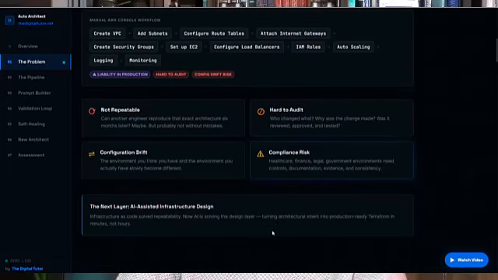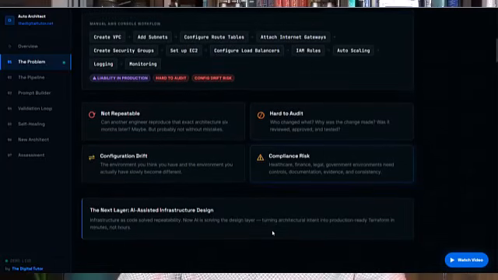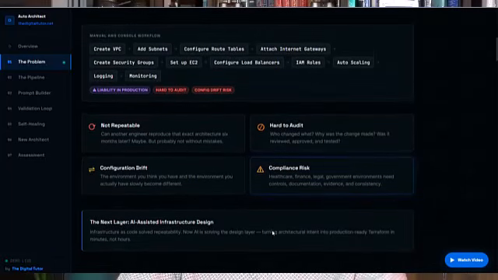Third, manual configuration creates drift. The environment you think you have and the environment you actually have slowly become different. And fourth, manual work creates compliance risk. If you're working in healthcare, finance, legal, education, or government environments, you need evidence, documentation, controls, and consistency.